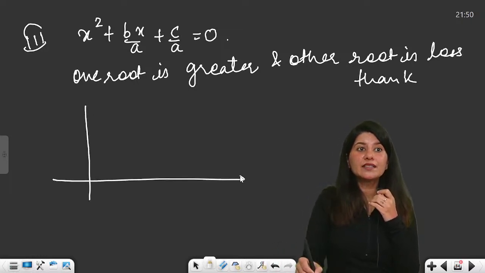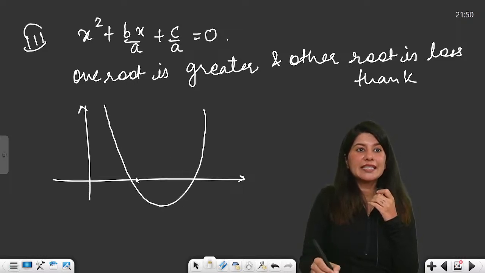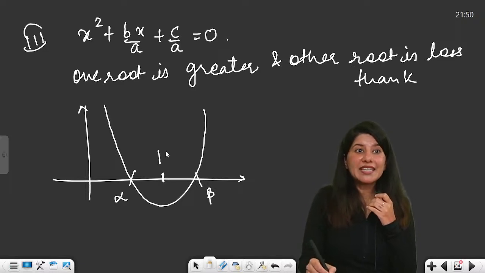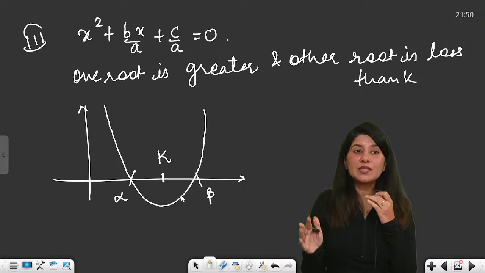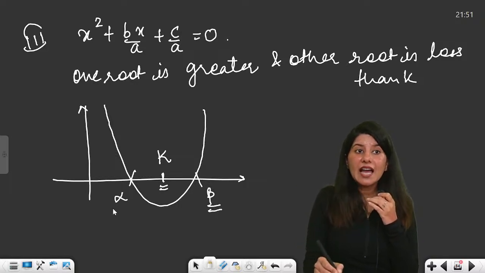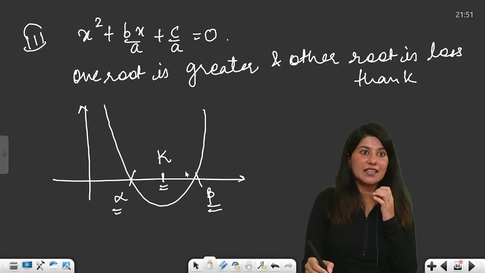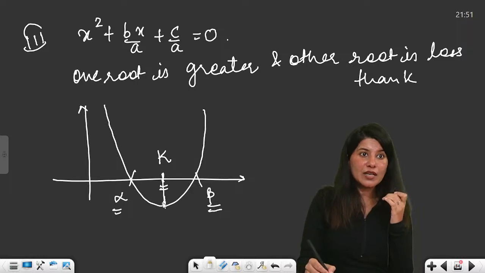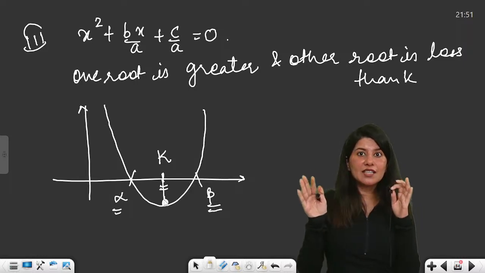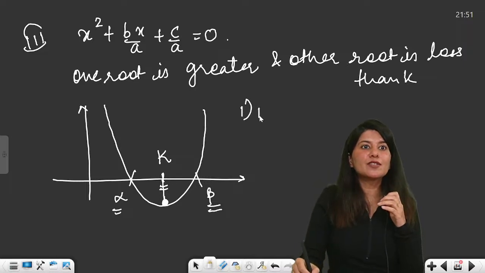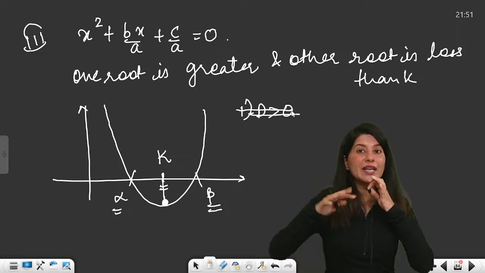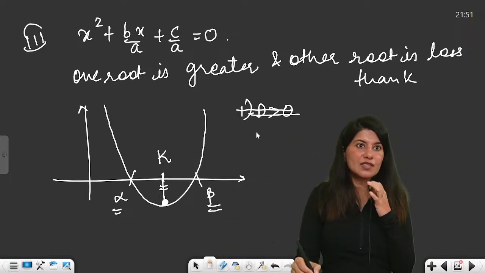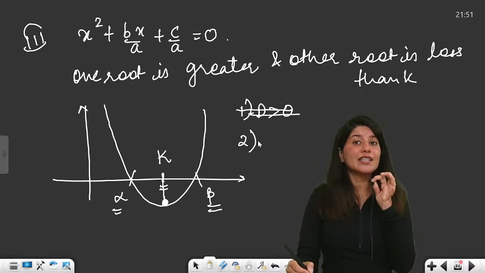How do we plot it? Upward facing parabola. So basically this is my alpha, this is my beta. One root is greater than k. That means my k will lie in the middle of alpha and beta. Now can you see? My beta is greater than k and my alpha is smaller than k, clearly. So I can clearly see that over here, the discriminant will obviously be strictly greater than 0. We don't need to explicitly write the condition for discriminant. Even if you write it, it's not incorrect, but it will not give you anything. So this is a waste of your time. But if you write it, it's not incorrect, okay?